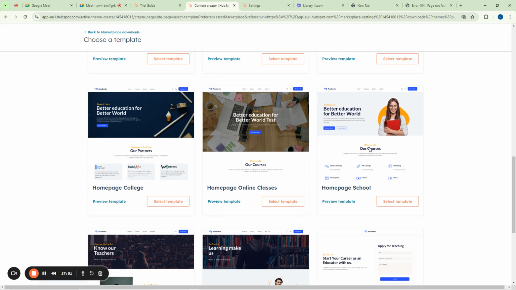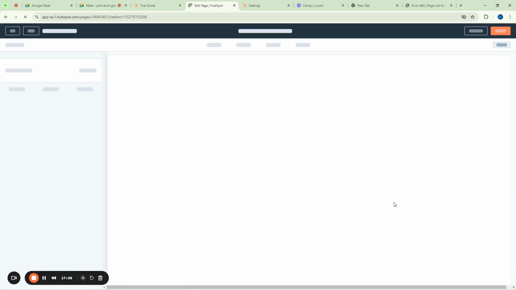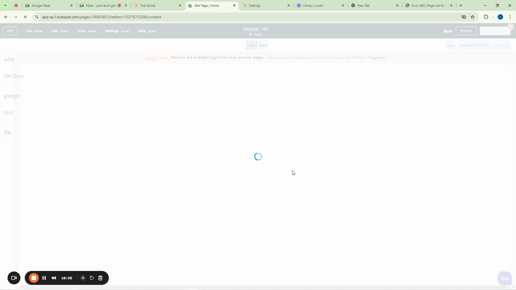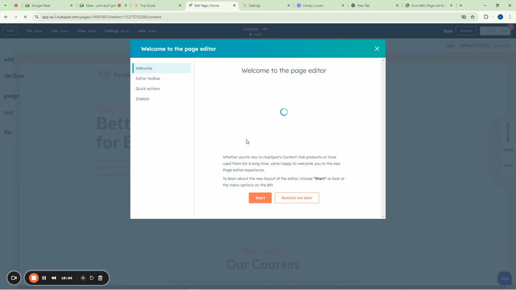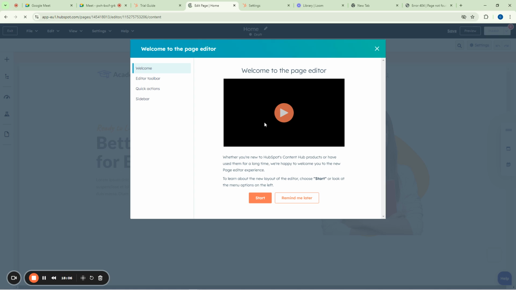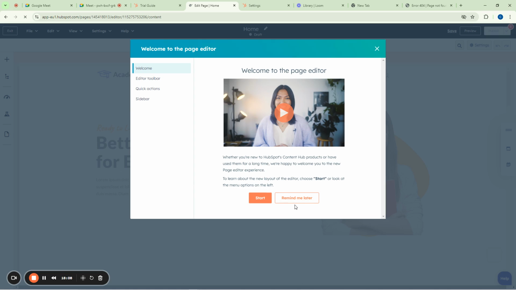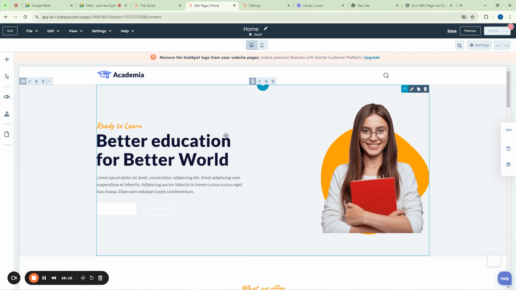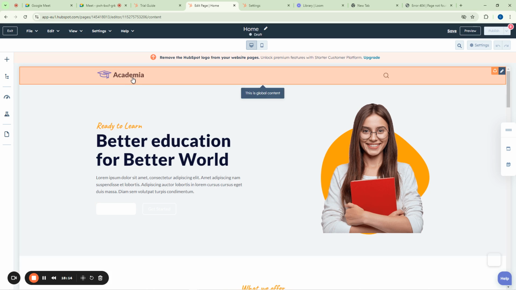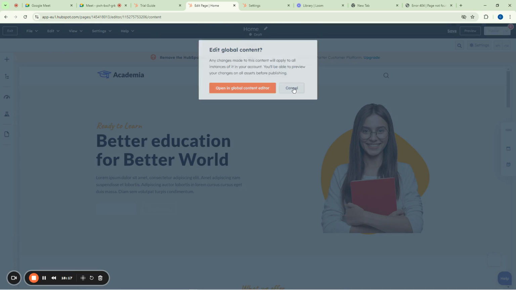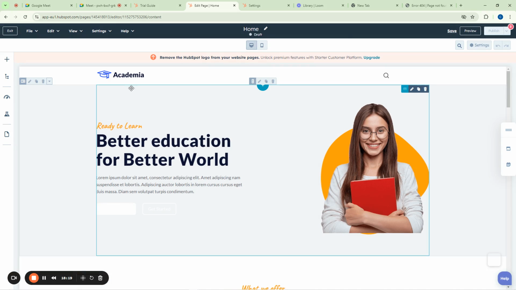So let me pick it up. I will select it as a template. You see where they say select here? Click on select template, and then the rest is history. So we are now here where we are going to design our site. You see this thing that you're going to see here? Just say remind me later or close it. Okay. So this is how our site will look like. We can come here and name it as we want it to be like. But let us leave that aside and focus on this one.